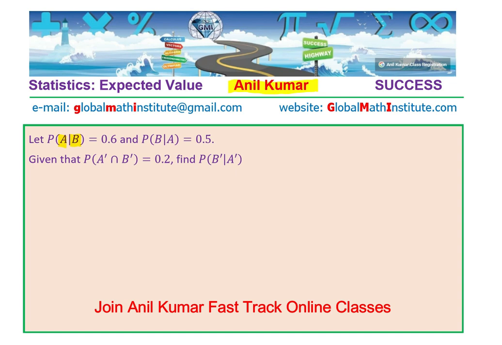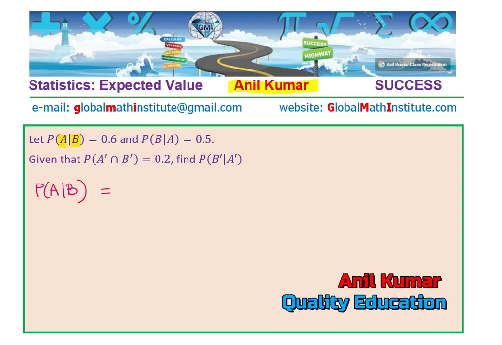So let's begin with the conditional probability itself. If you are given probability of A when B has occurred, it really means the common probability, the intersection between A and B, and when B has occurred means the probability of B. That is what it means.